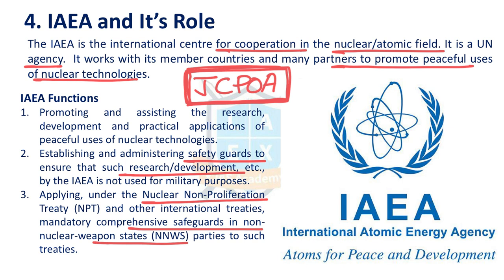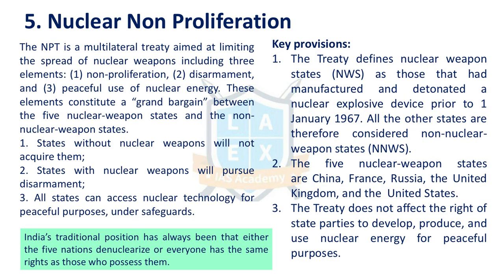IAEA's theme is Atoms for Peace and Development. IAEA is a UN specialized agency and it conducts regular inspections in nuclear facilities, only civil nuclear facilities, not military facilities. It inspects the civil nuclear facilities. We are not part of the NPT, which is implemented under IAEA. Next issue is nuclear non-proliferation.